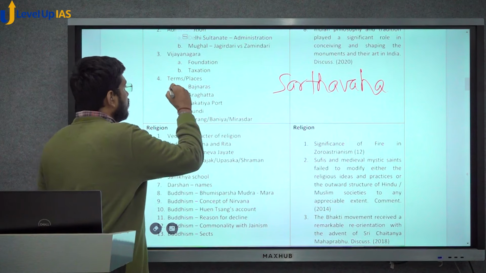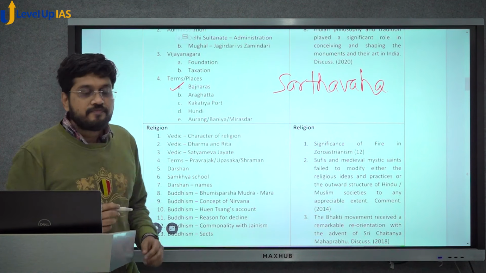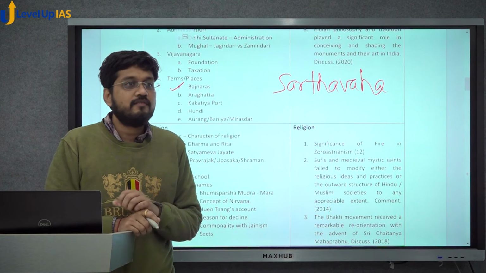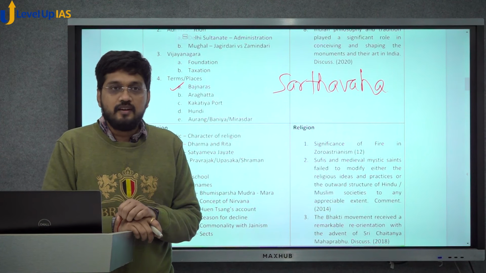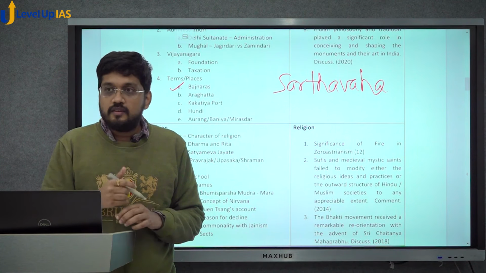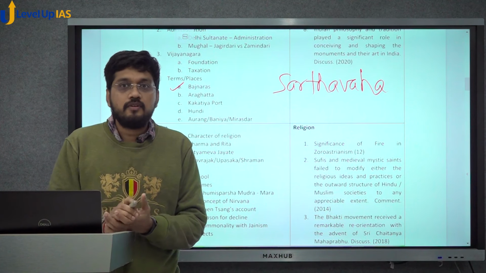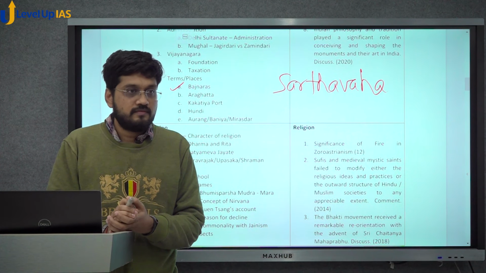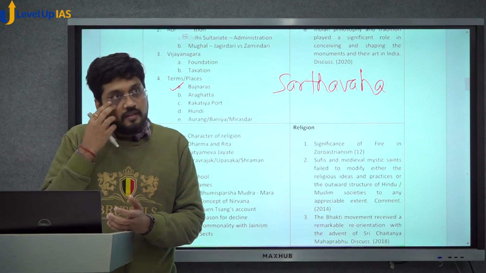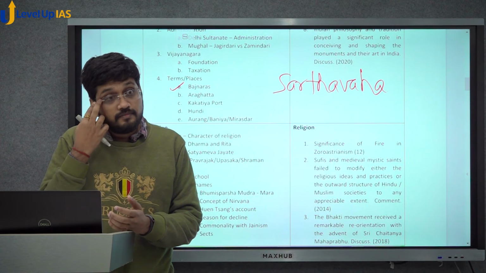So Banjara is an economic term. Here Araghatta, again a dominant topic of early medieval and feudalism. Araghatta is a wheel through which you draw the water from a well, and Araghatta is a traditional wheel system.